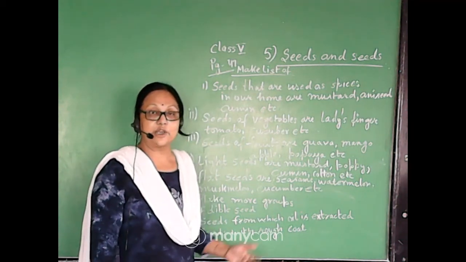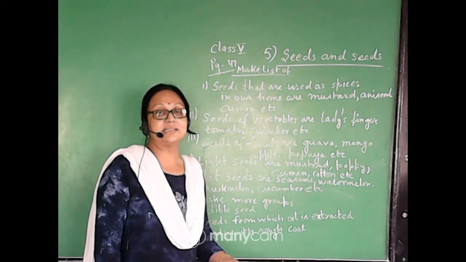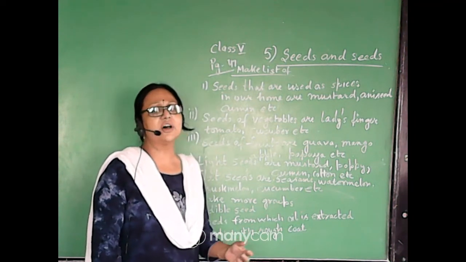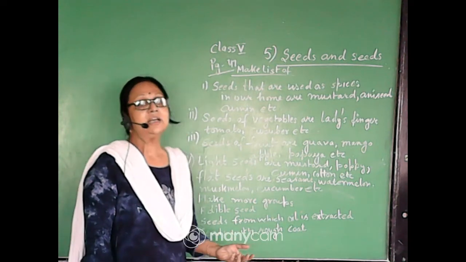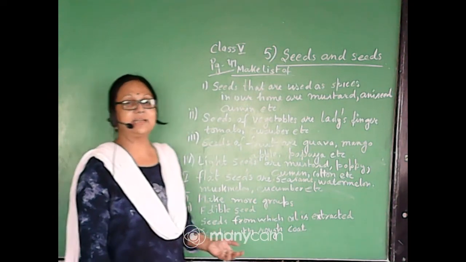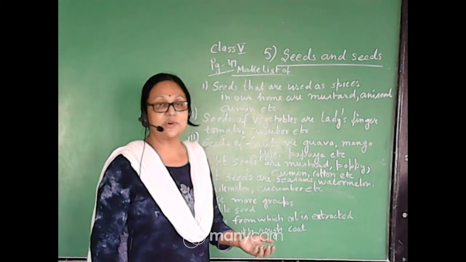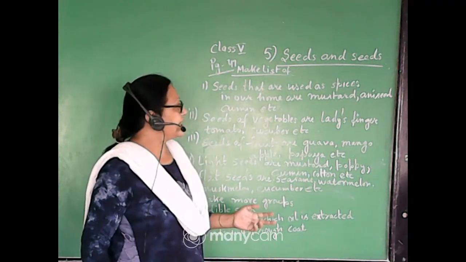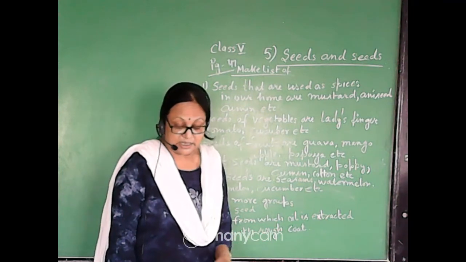We know there is cumin seed, mustard seed, poppy seed, coriander seeds. There are lots and lots of seeds which we use as spices. Even pepper, black pepper, is also a kind of seed which we use for our spices. So there are so many seeds. So the first answer to the first question: